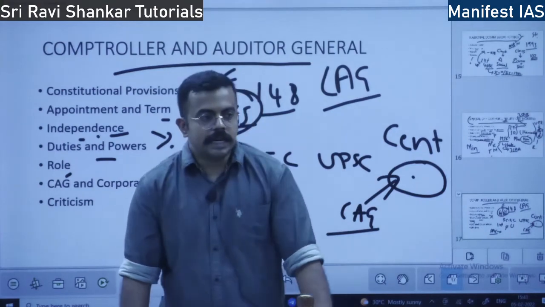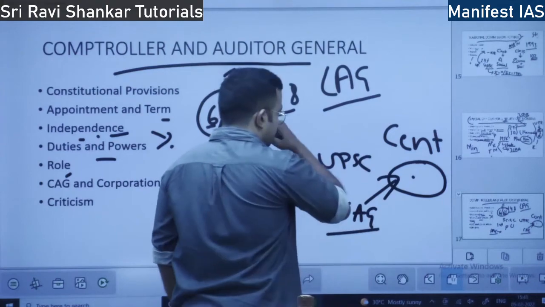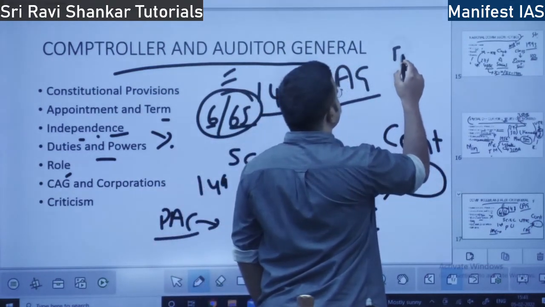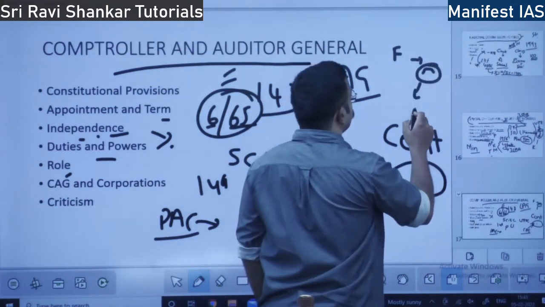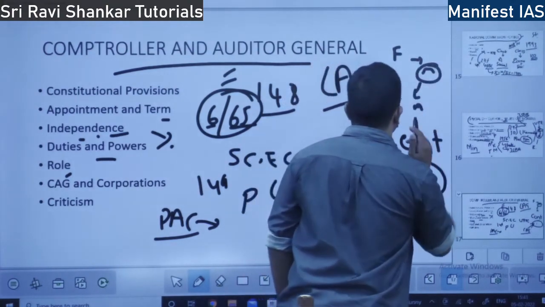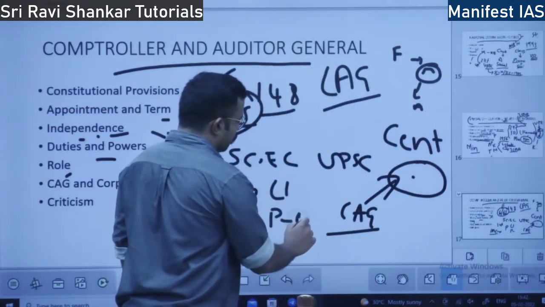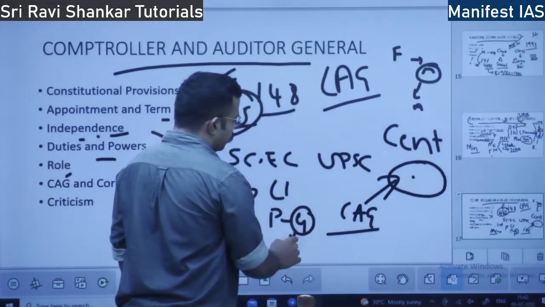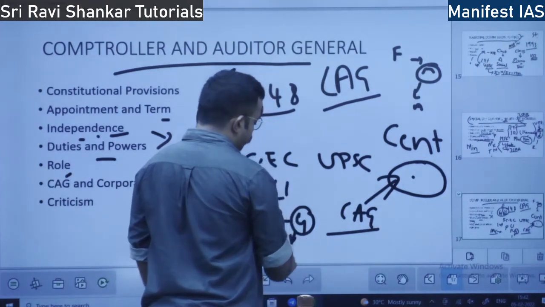So in order to maintain financial propriety, suppose your father gives money to your mother. She maintains a proper account of every rupee spent. Likewise, Parliament gives money to government. So who maintains the account? The account is maintained by the Department of Accounts.